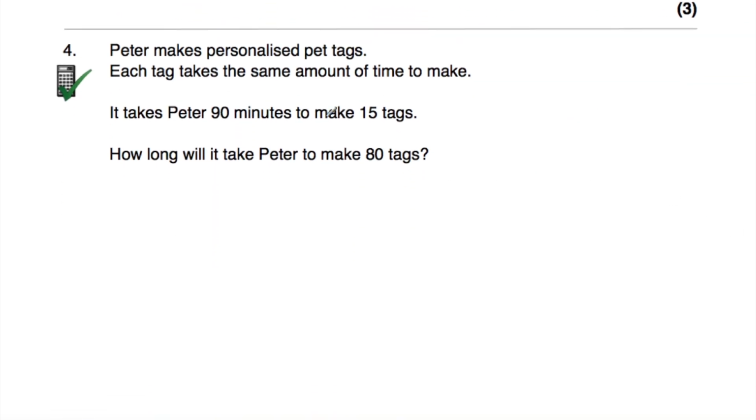Okay, let's look at our next question, question number 4. So question number 4 says, Peter makes personalized pet tags. That's a bit of a tongue twister. Each tag takes the same amount of time to make, and it takes Peter 90 minutes to make 15 tags. And the question says, how long will it take Peter to make 80 tags?